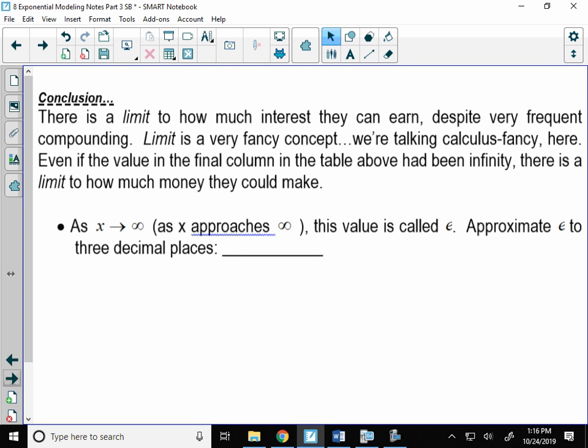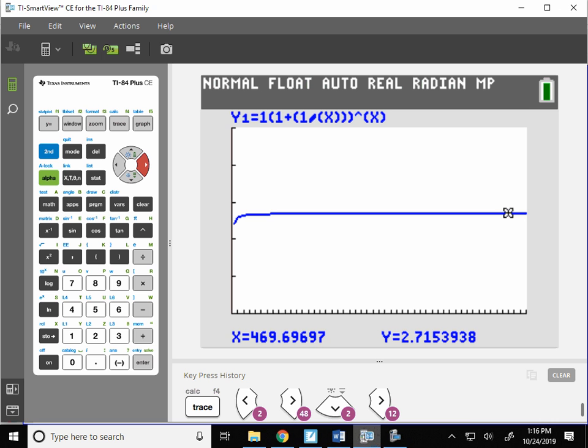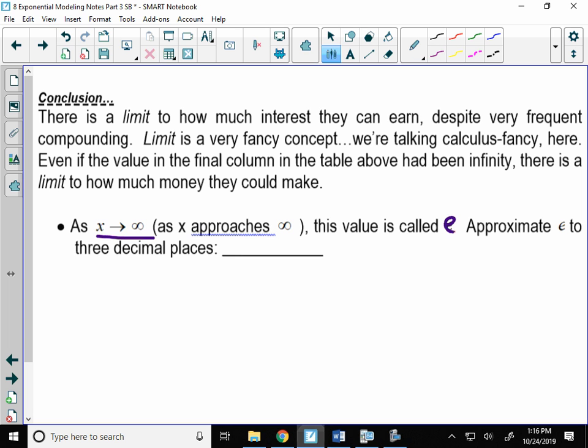We'll talk about it in pre-calc next year, and that's actually how you'll start calculus when you take it, by talking about limits. I'm not going to go into the formal stuff, but this is a special number that we approximated there. What this says is as x goes to infinity, so basically as we keep going to the right on my calculator, the y values approach the number e.